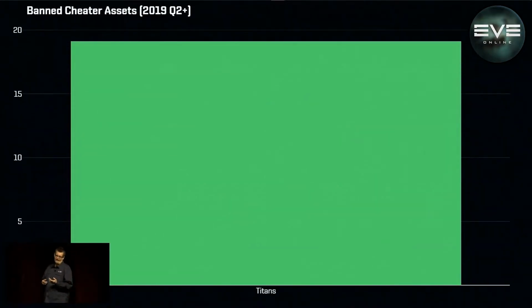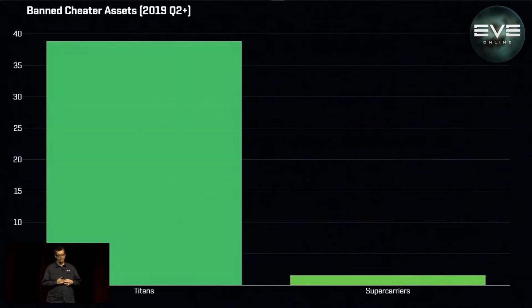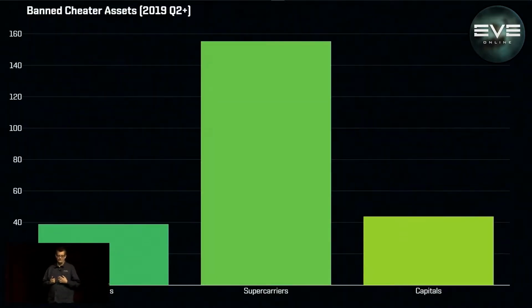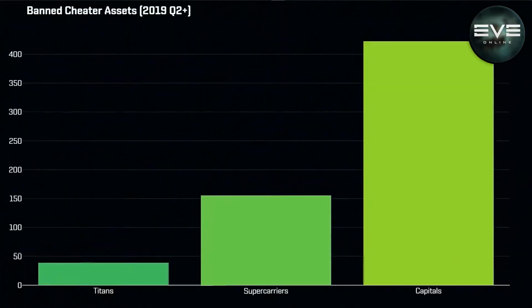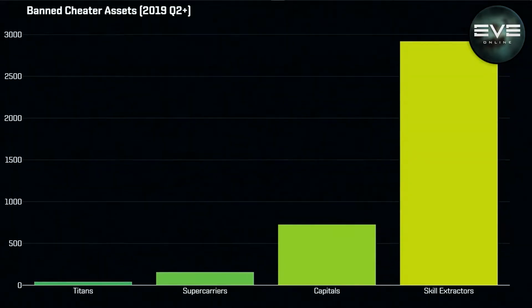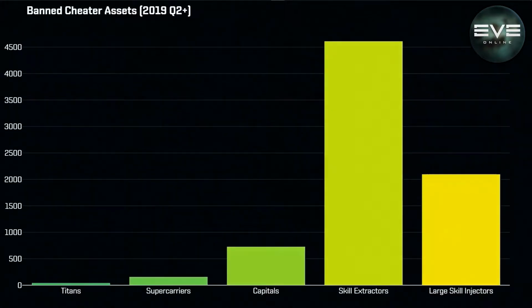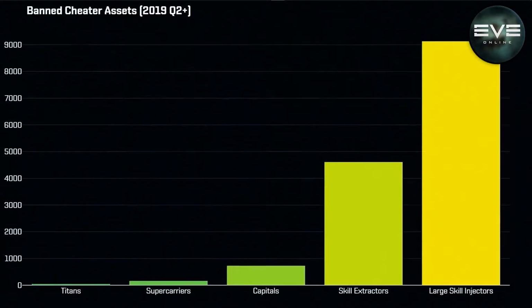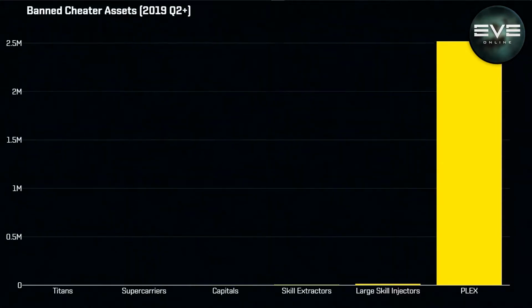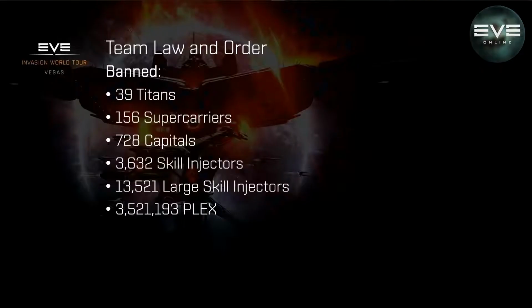So far, just this year, we have banned 39 Titans, 156 supercarriers, almost 730 capitals, almost 4,000 skill extractors, over 13,000 large skill injectors, and 3.5 million PLEX. So we should work on that.